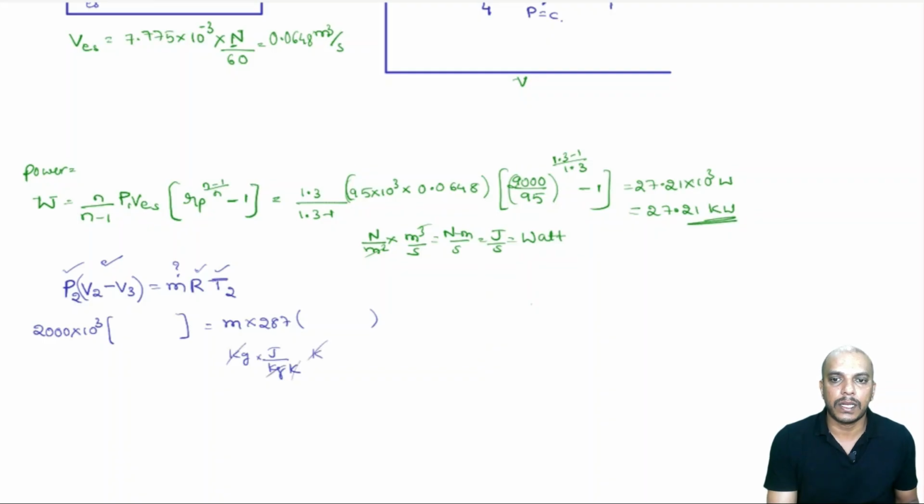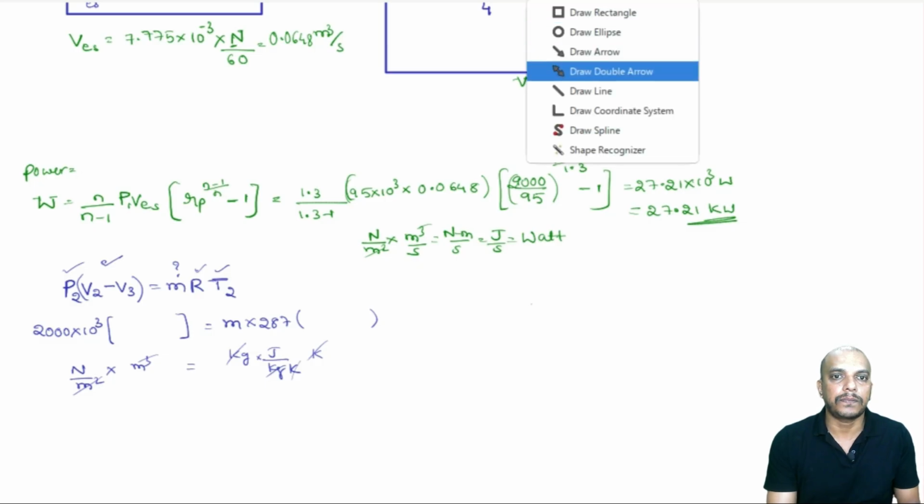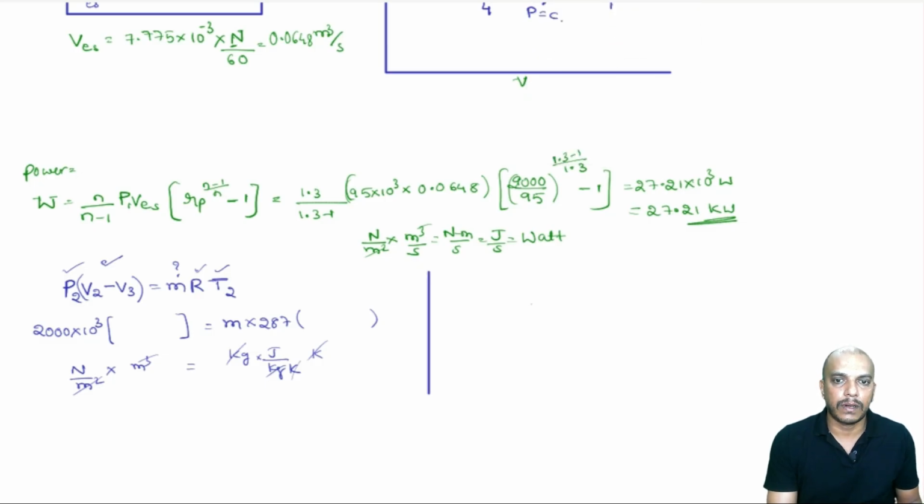So the unit is balanced. Joule on the right side, and on the left side Newton per meter square, and the volume is in meter cube, so Newton meter here. So that is joule. Okay. Now let us find this out. Now let us find what we require.